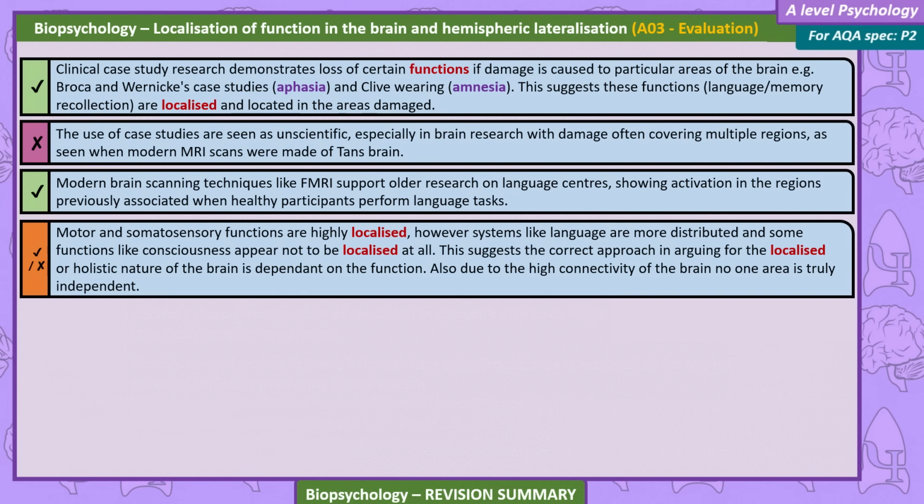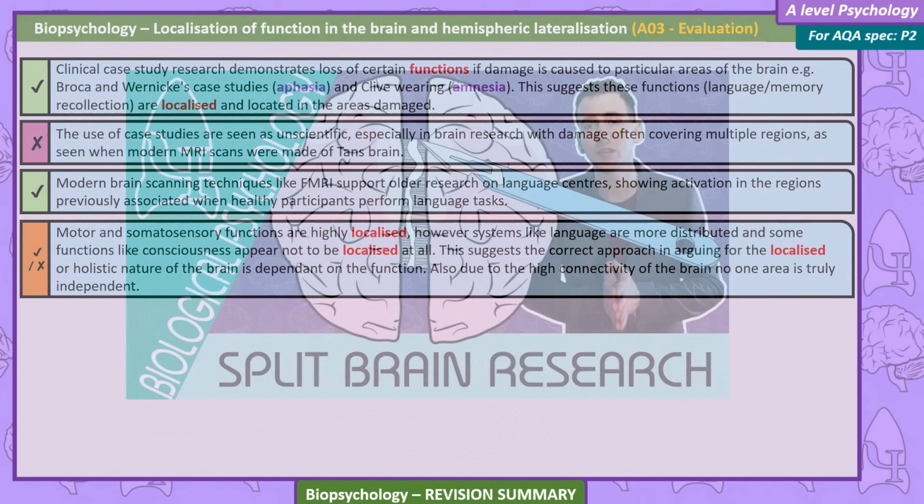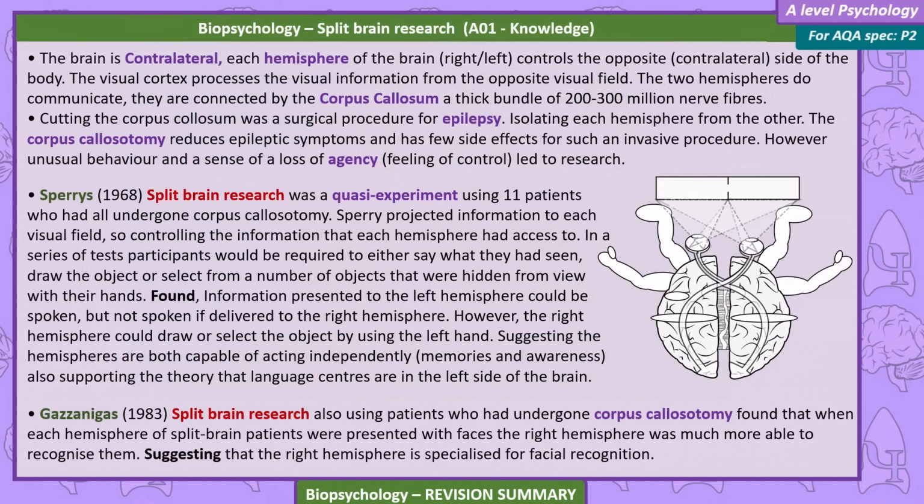This suggests the correct approach in arguing for the localized or holistic nature of the brain is dependent on the function. Also, due to the high connectivity of the brain, no one area is truly independent. Split brain research. The brain is contralateral. Each hemisphere of the brain, right and left, controls the opposite, contralateral, side of the body.